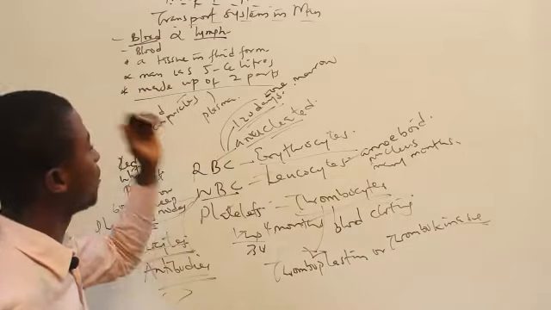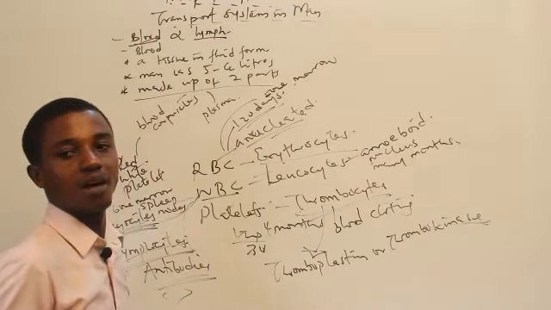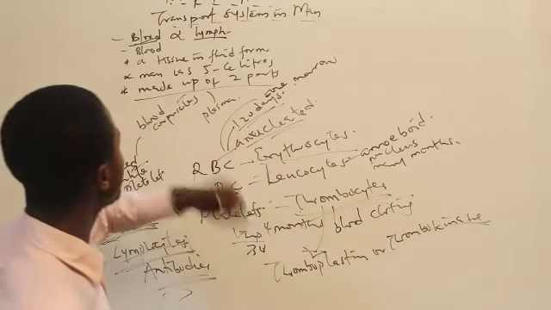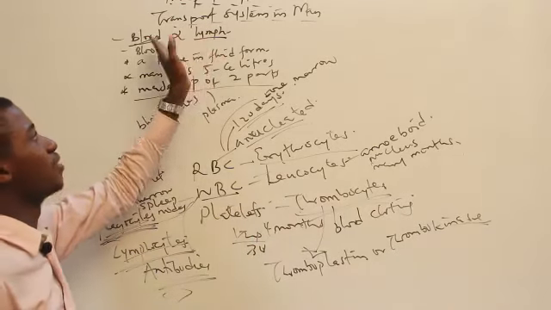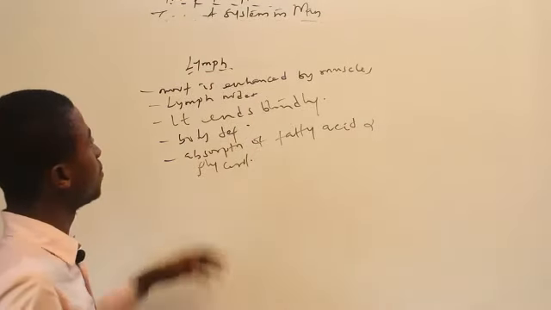So again, we have the erythrocyte, the leukocyte, and the thrombocyte. The thrombocyte helps in blood clotting. Now, don't forget that the major parts are the blood and the lymph. So now we're going to be looking at the lymph.